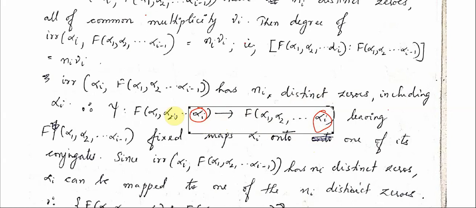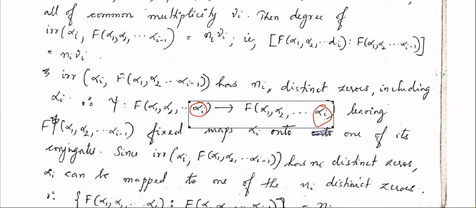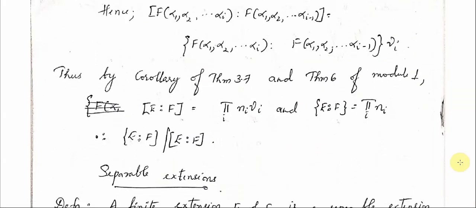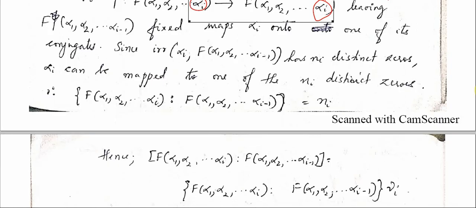Okay. So the number of ways of defining psi will depend on the number of distinct zeros of the irreducible polynomial. Okay. So therefore, since the irreducible polynomial of alpha I over F(alpha 1, alpha 2, etc. alpha I minus 1) has ni distinct zeros, alpha I can be mapped to one of the ni distinct zeros.